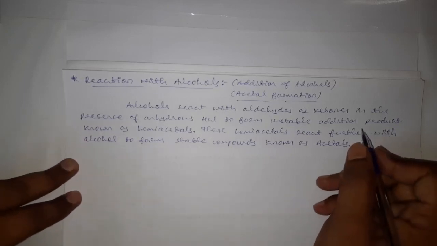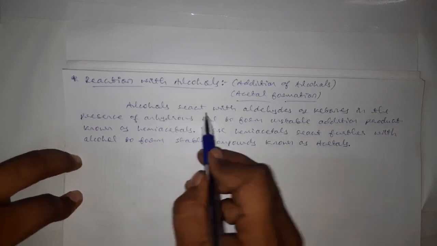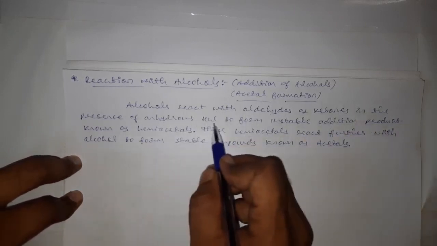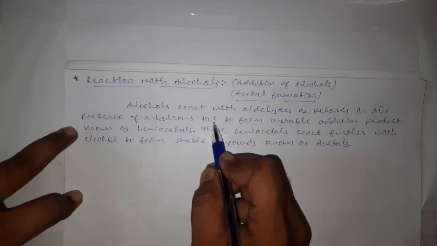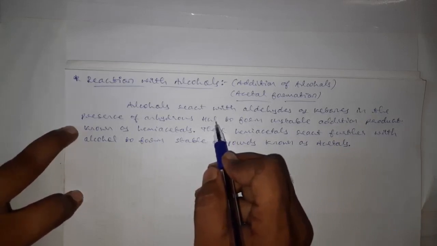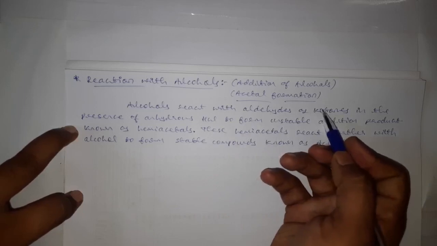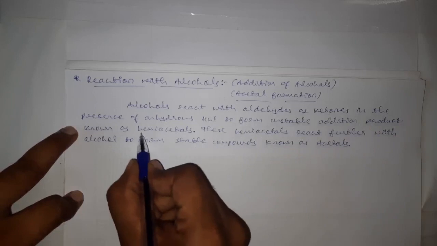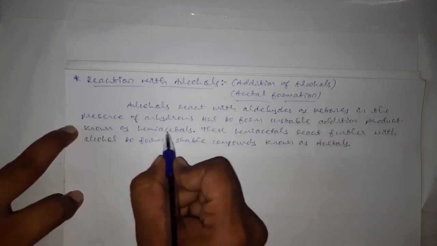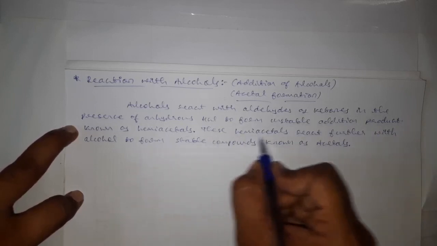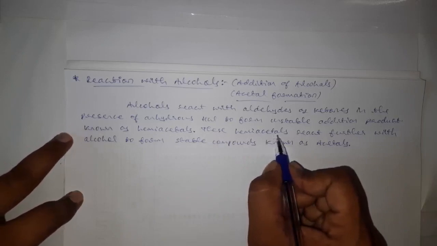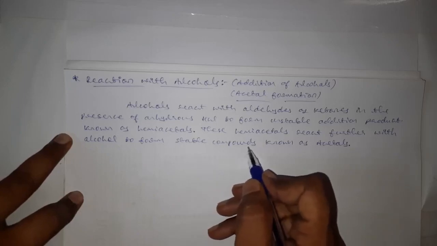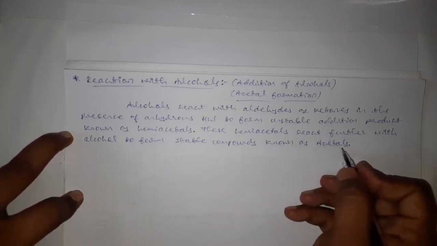See, when alcohols are treated with aldehydes or ketones in the presence of anhydrous HCl, that is hydrochloric acid, those aldehydes and ketones will first form an unstable addition product which is known as a hemiacetal, and these hemiacetals will further undergo a reaction with one more molecule of an alcohol to form the stable compound which is known as an acetal.